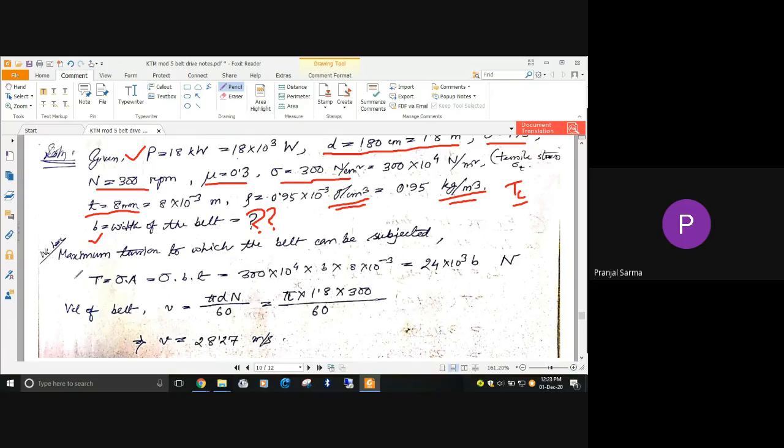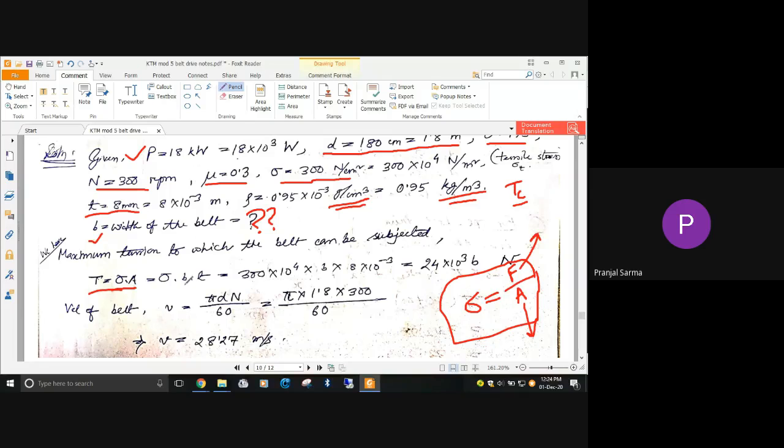Tension is nothing but a kind of force. It is something like, as you already know, F upon A gives you the stress. I believe all of you already know. So here in our case, A is nothing but the cross section area of this particular belt, and we are talking about the tension force. So that means T equal to sigma A. So that is what we can write.